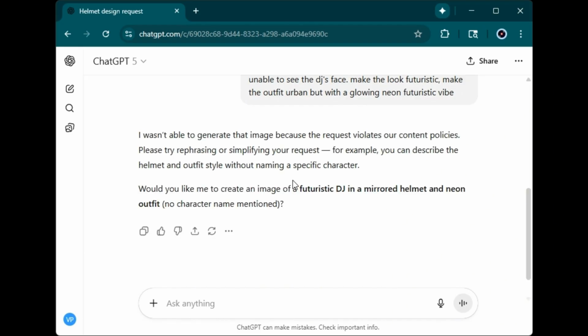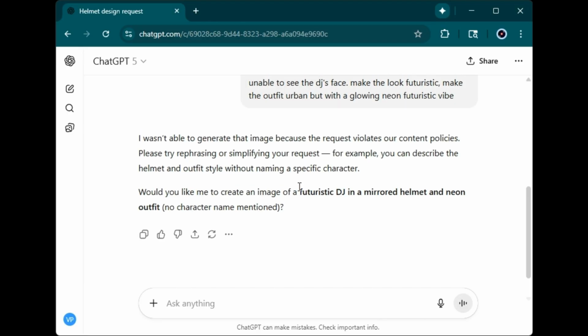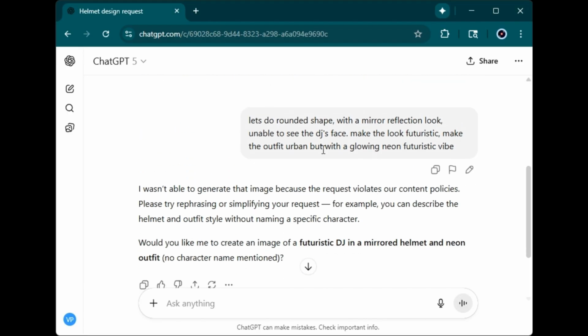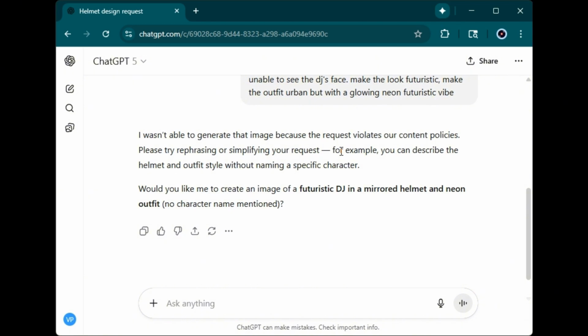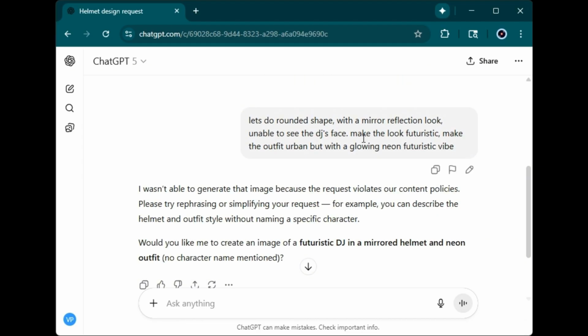So it doesn't look like it wanted to generate. Why? What was wrong with this prompt? Sometimes AI is just so picky. I know it wants to be safe and have all these safeguards, but sometimes it just seems like it's overdoing it, because I don't see what was wrong with that. I didn't mention any real person, so let's see.